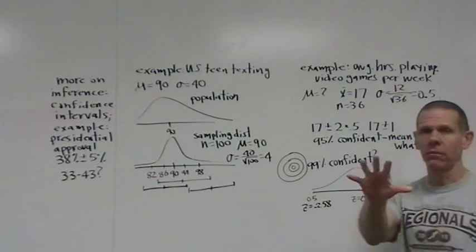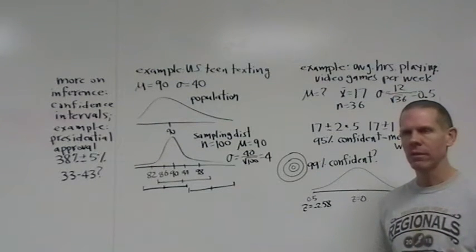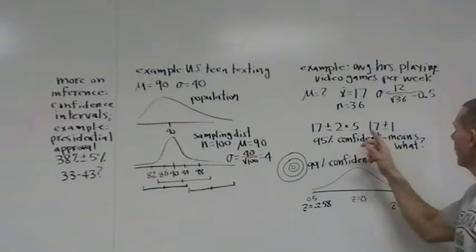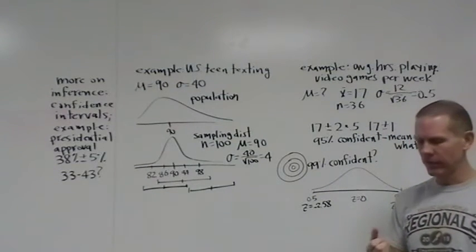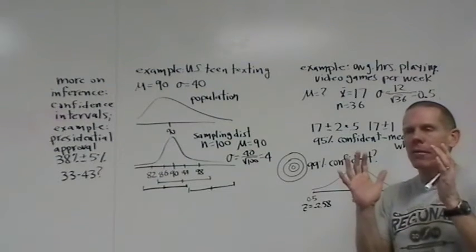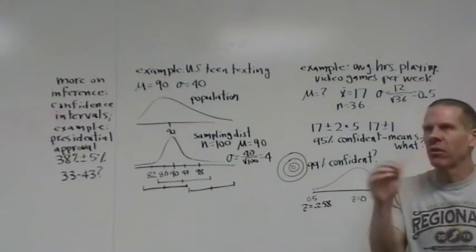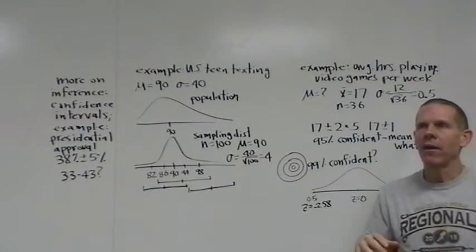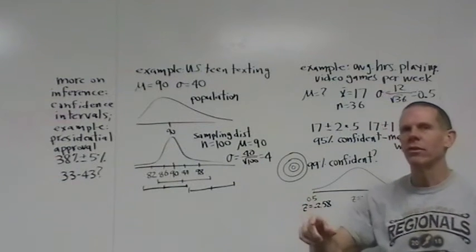All you can say is, and this is a stock statement, so get used to it, I am 95% confident that the true mean is between 16 and 18. Not that it is, not that I hope that it is, not that it's probably. I am 95% confident. And let's not substitute other words like I'm 95% sure, even though in real life people might use those words interchangeably.